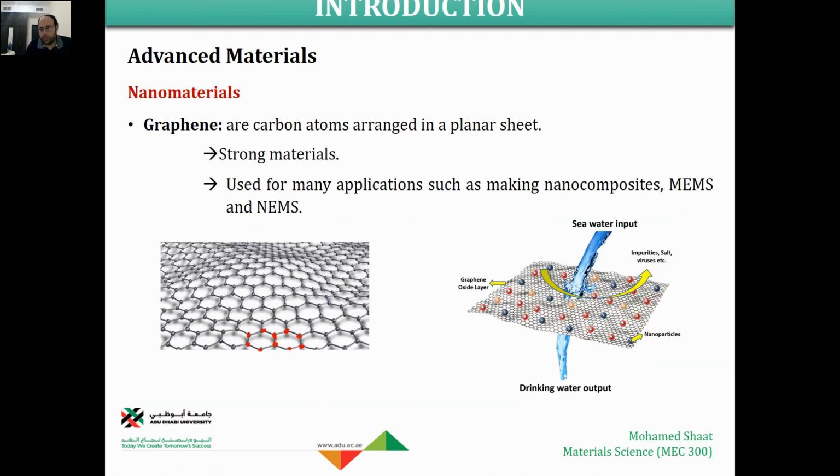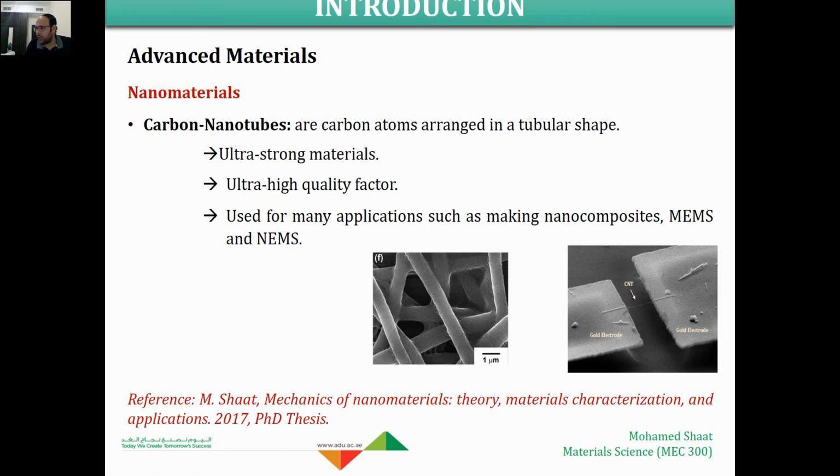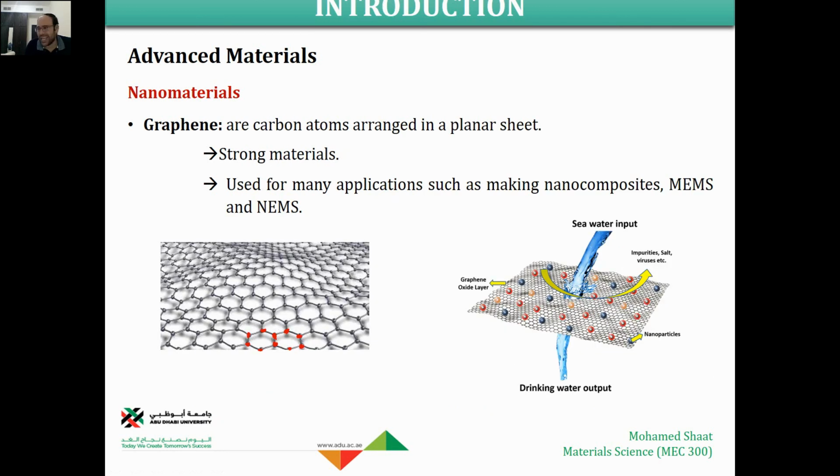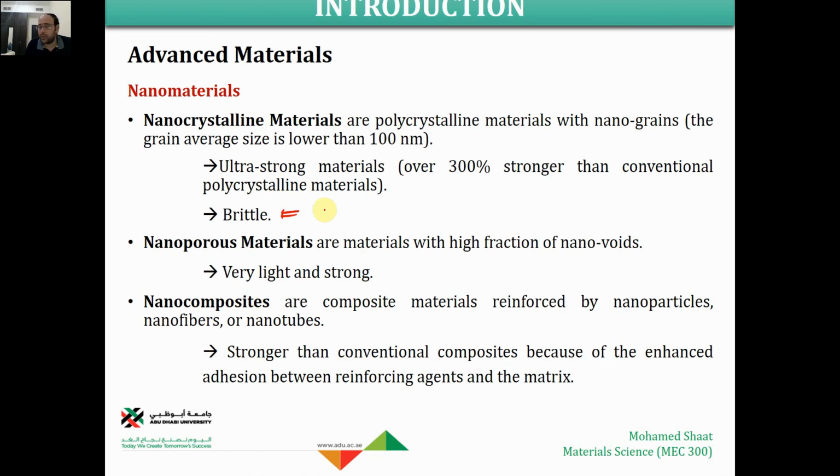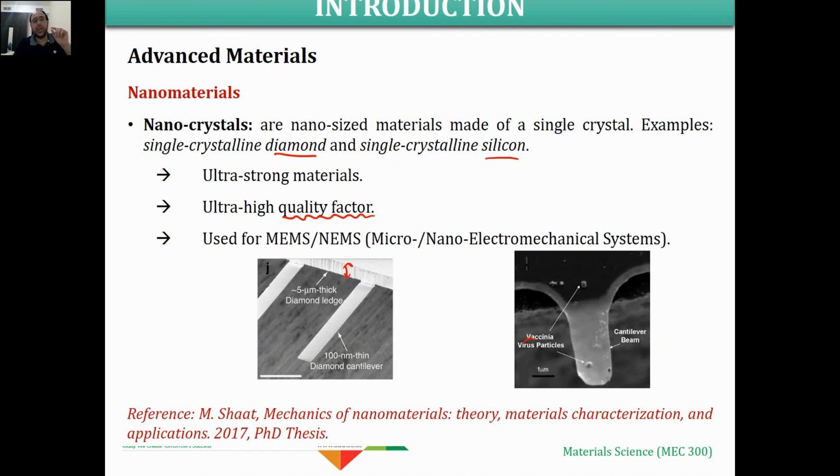By the way, we are doing all of this by using chemical methods. We are not using mechanical approaches to produce these things. But for the nanocrystal material, we are using mechanical methods. Here we are talking about material processing, if you remember. It means that to produce a nanocrystal material, you have to use a mechanical method of processing. The same thing for nanoporous, we could use a mechanical or a chemical method. For nanocomposite, we could use a chemical or a mechanical method, but in many cases we are using a mechanical method. But here we are using a chemical method.